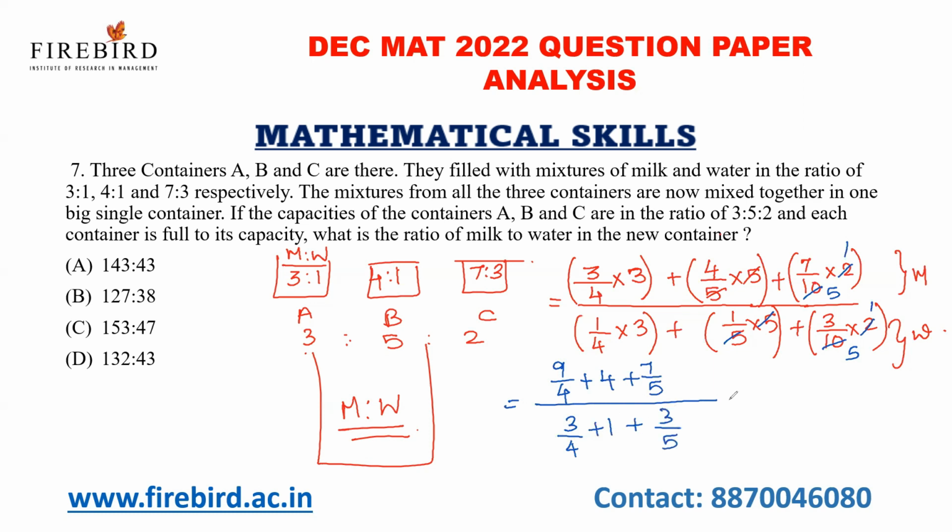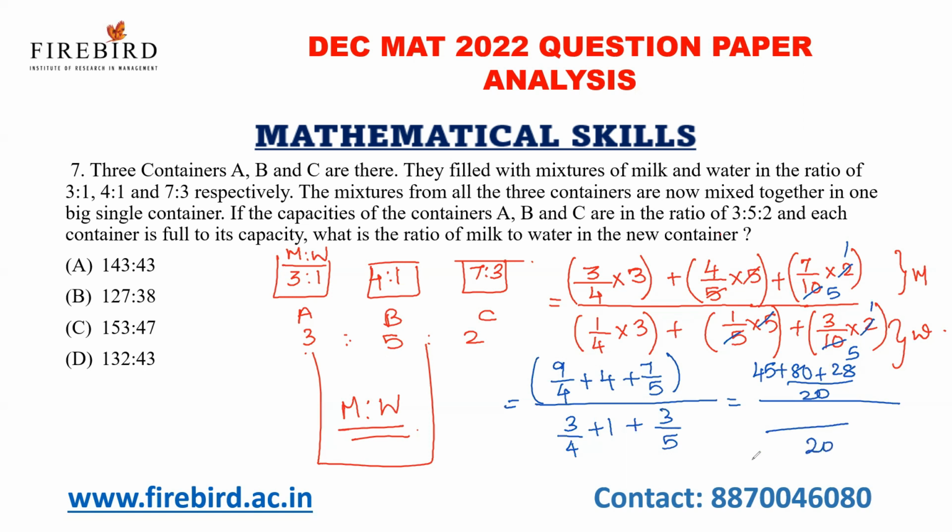What is the LCM for 4 and 5? 20 is the LCM. Okay, if I find the common value for the fractions, 20 is the LCM. See, 4 5s are 20, 9 5s are 45. 4 into 20, 80. 5 4s are 20, 7 4s are 28.